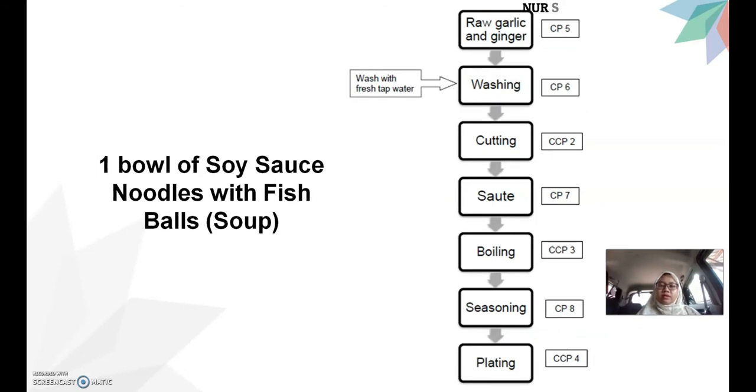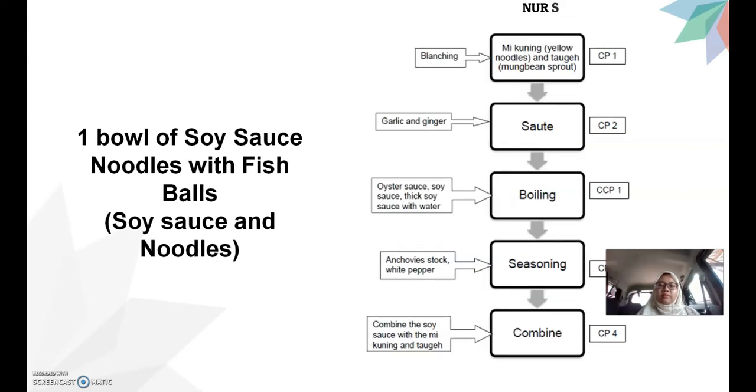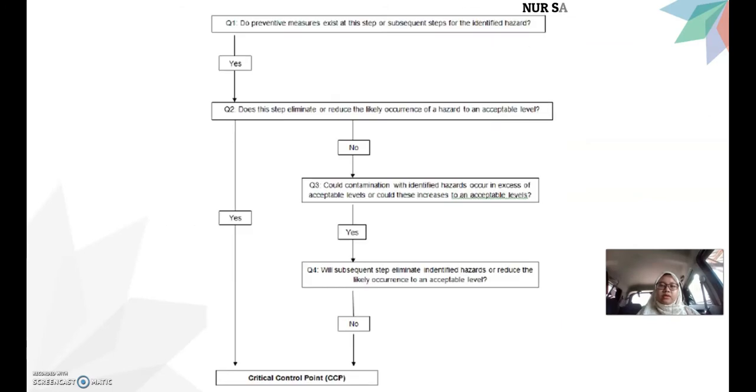Let's say, this is the diagram, the flowchart for the cooking process. This is for the soup. And this is the decision tree to identify the critical control point for each cooking process. So the first question asked is, do preventive measures exist at this step or subsequent steps for the identified hazard? The answer is yes, and we move to the next question. The next question asked is, does this step eliminate or reduce the likely occurrence of a hazard to an acceptable level? If the answer is yes, this is a critical control point.